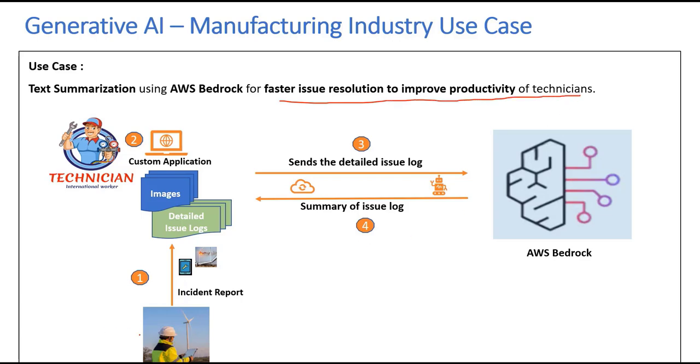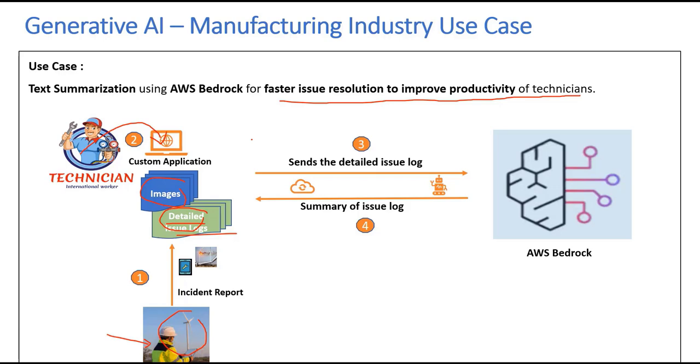So if you look at any large equipment manufacturer, such as manufacturers for turbines or windmills, you will see that these windmills will be deployed in remote locations. And if there is ever a failure, then you will have a technician who will be at this remote site, will take some pictures and create a detailed issue log. Then these images of the breakdown and the detailed issue log would be accessed by a technician sitting at a remote office through maybe a custom application that's been built.